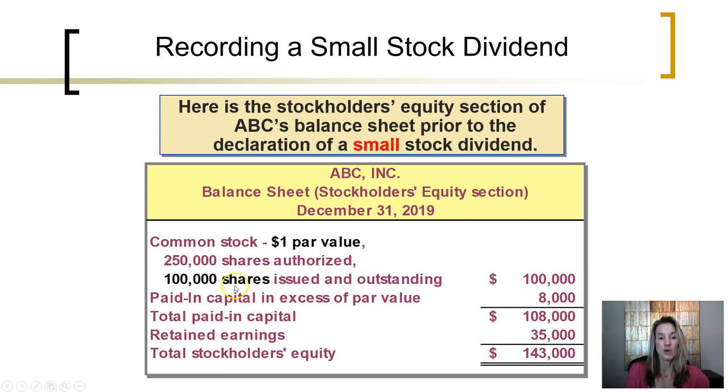They have 100,000 shares of common stock at a $1 par value currently issued and outstanding. Total paid in capital at par of 100,000. Owners had paid an additional 8,000 over and above par when the stock was originally issued. Total paid in capital 108,000. Retained earnings to date 35,000. Total stockholders' equity 143,000.